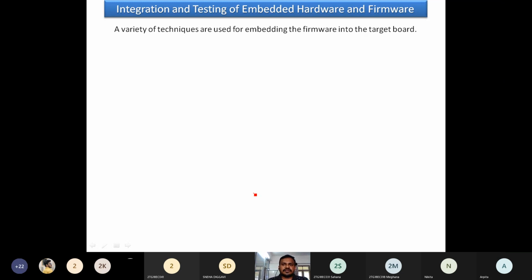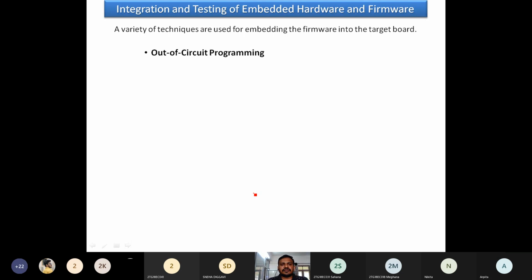Hence, once the software is ready, the chip is ready with the software. So how do we keep that in the target board? Since the Intel processor is ready, how do we transfer it from the lab to the motherboard? How do we need to install it? So we have various technologies. Here we are discussing how to transfer the embedded firmware into the target board.